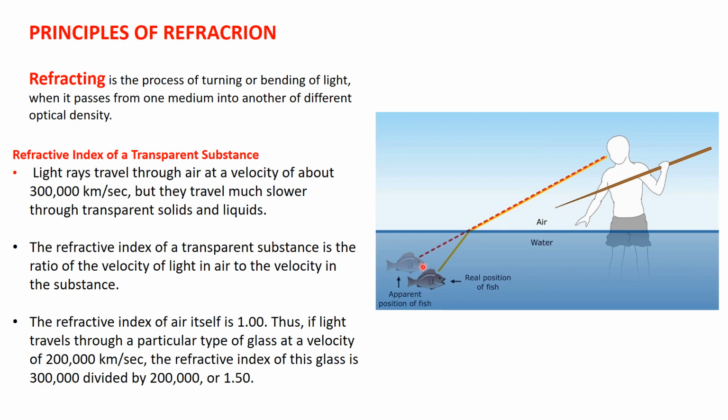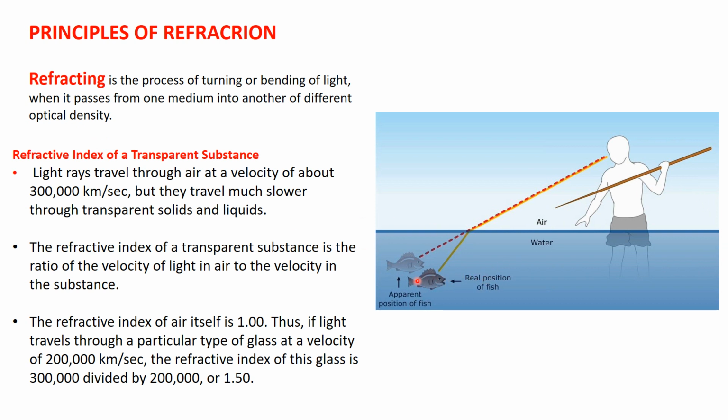Principles of refraction. The process of refraction is the turning or bending of the light waves when they travel from one medium into another of different optical density. It is the process of turning or bending of the light when it passes from one medium into another of different optical density. This man tries to catch this fish.